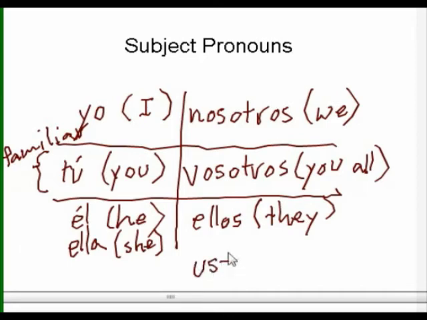And I'm going to write it down here at the bottom of our chart, even though it also means you all. Now in Spain they use ustedes, but it's just if you're talking to a group that you would address in a formal setting. So for instance, maybe your teachers, maybe a group of doctors, or people like that. Everywhere else though, in Mexico and South America, throughout all of Latin America, ustedes is the only way to say you all.